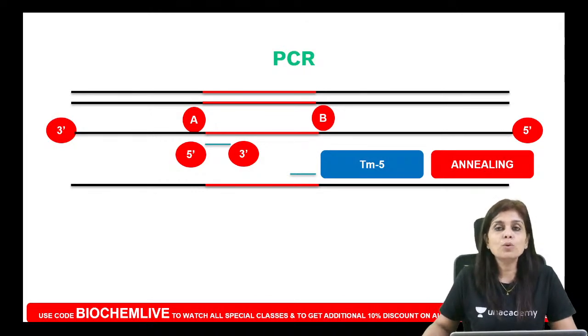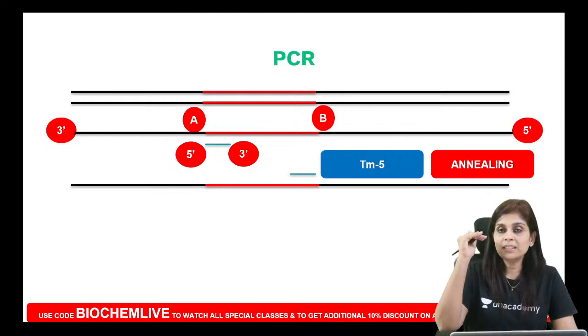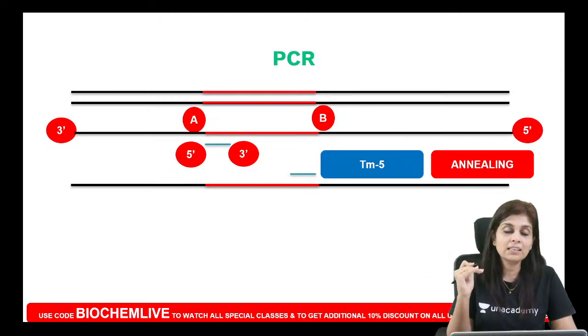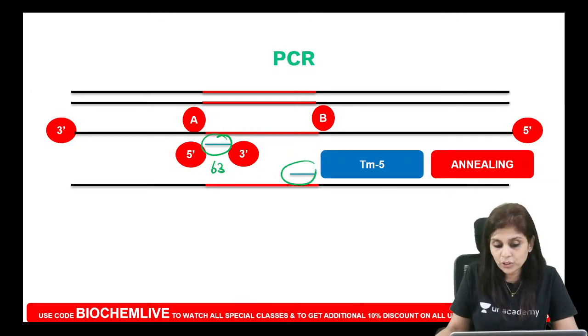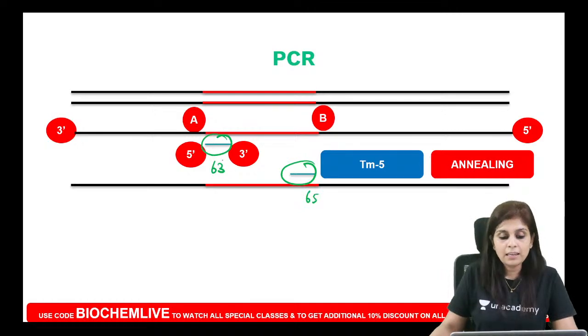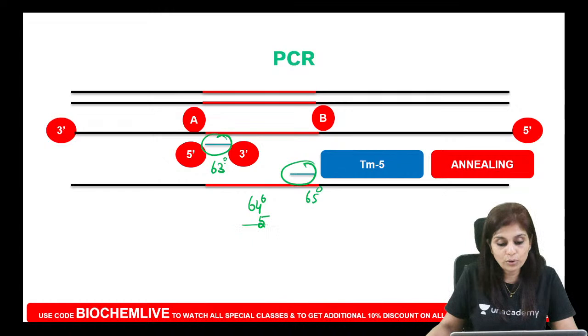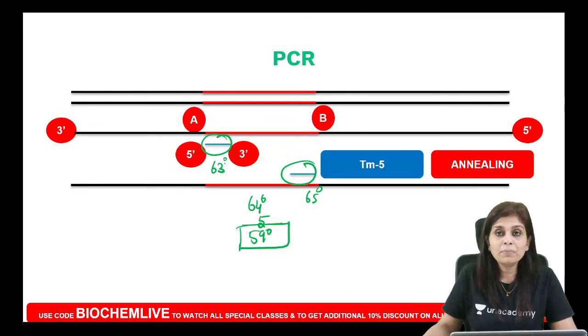Why? If it's more than the melting temperature, primers will melt. If it's too much less than the melting temperature, there will be non-specific amplification. So the annealing temperature should be 5 degrees less than the melting temperature. For example, if the melting temperature of one primer is 63 degrees and the other primer is 65 degrees, what is the average? 63 and 65, what is the average? The average is 64. What is 5 degrees less than 64? That will be 59 degrees. So for this example, the annealing temperature should be 59.